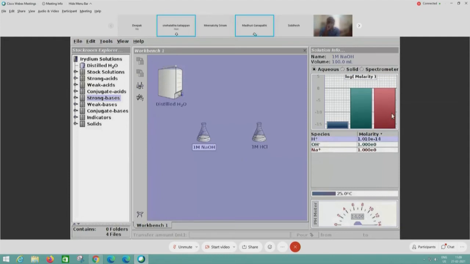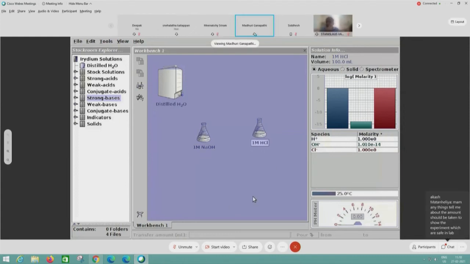The green bar is for hydroxide ion, the red one is for sodium ion. When I click on HCl, you can see the drop of OH minus, indicating lesser hydroxide.